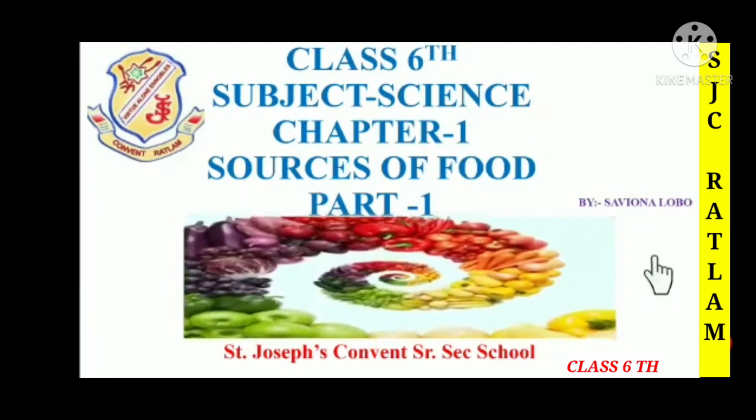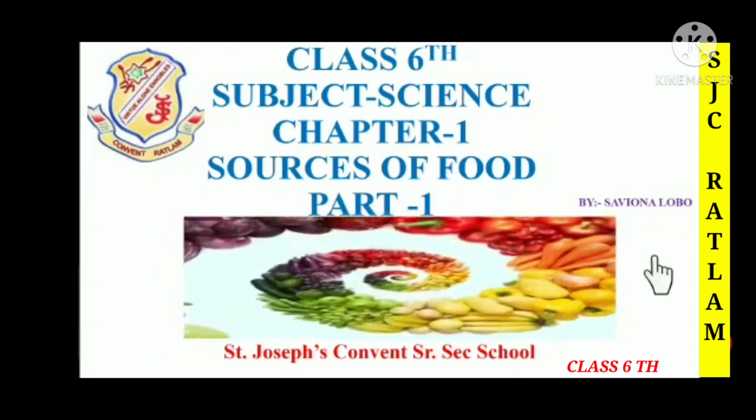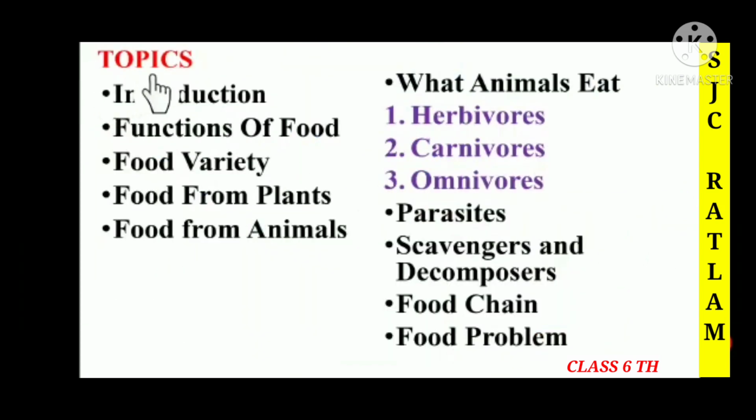Chapter 1, Sources of Food, Part 1. The topics covered are Introduction, Functions of Food, Food Variety, Food from Plants, and Food from Animals. So children, in this video, we are going to cover these topics. And in the next video, we are going to cover the topics: what animals eat, herbivorous, carnivorous and omnivorous. The next topics: parasites, scavengers and decomposers, food chain and food problem. These topics we are going to cover in the second video, that is part 2.